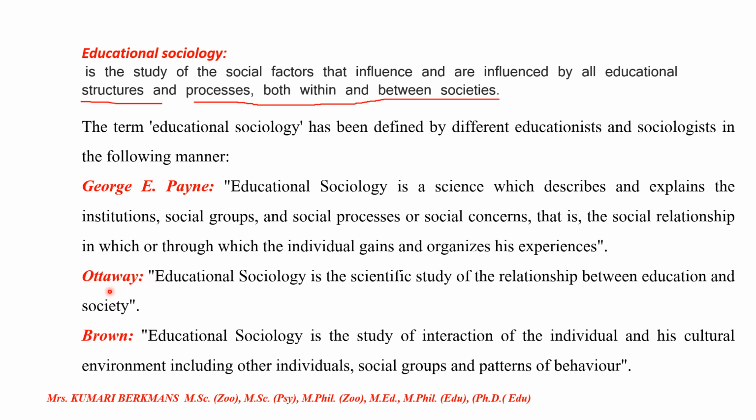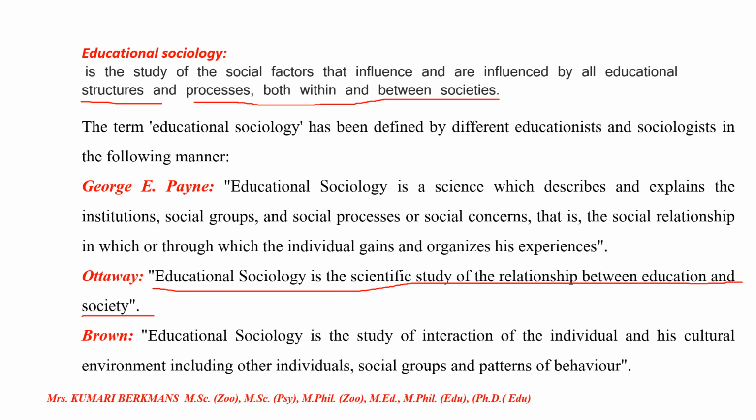Next one, Ottaway. Educational sociology is a scientific study of the relationship between education and society. Okay, he has given a beautiful definition.